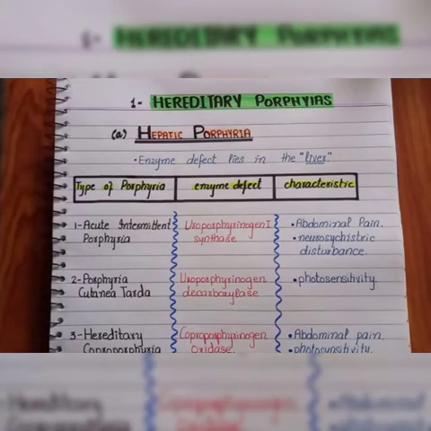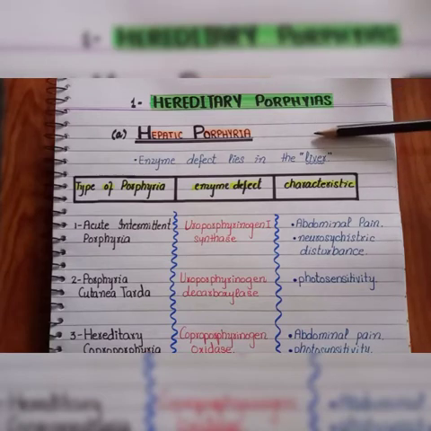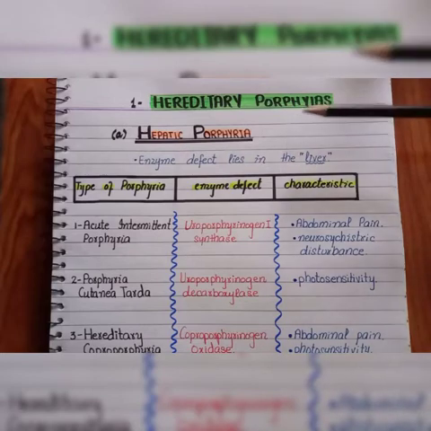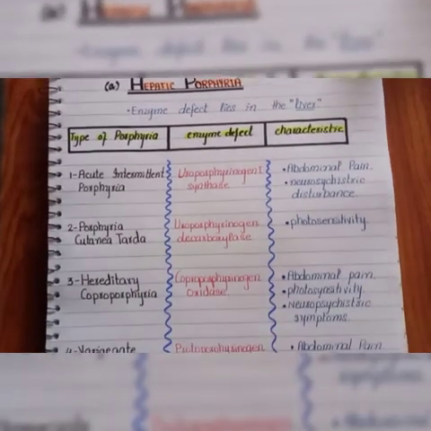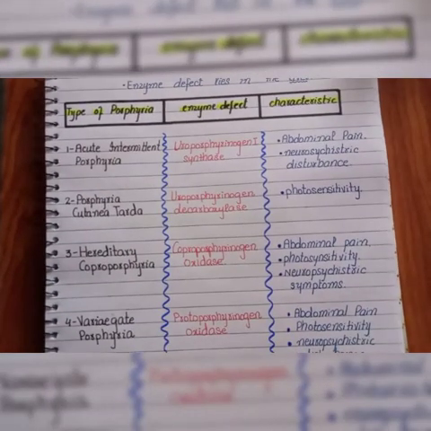So first we have the hereditary porphyrias that are inherited. In the hereditary porphyrias, we have hepatic porphyria or erythropoietic porphyria. First, we will discuss the hepatic porphyria. It means the enzyme defect lies in the liver. And what are the different types of hepatic porphyria? These are acute intermittent porphyria, porphyria cutanea tarda, hereditary coproporphyria, and lastly the variegate porphyria.